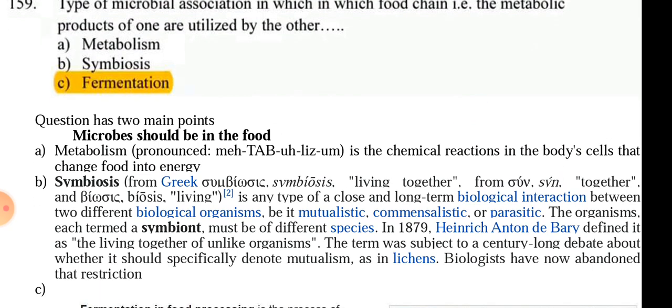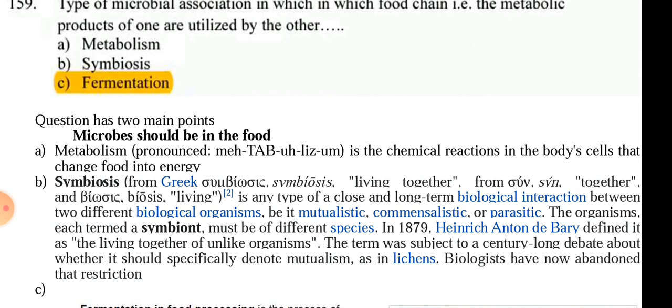In symbiosis there are two organisms. The first condition is satisfied, that there may be a microbe or an animal or different organisms, but metabolism is not necessary in symbiosis.